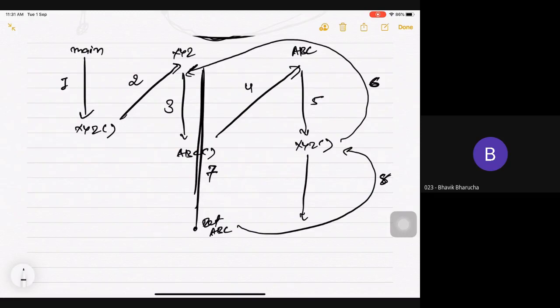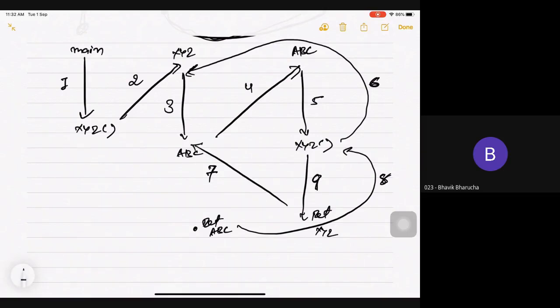So here this is step number 9, and ABC got RET, but this return will be on XYZ. Because where was ABC called from? From XYZ, right? So this is the return to my XYZ. Now I will come back to my ABC again. This is my 10 number step.